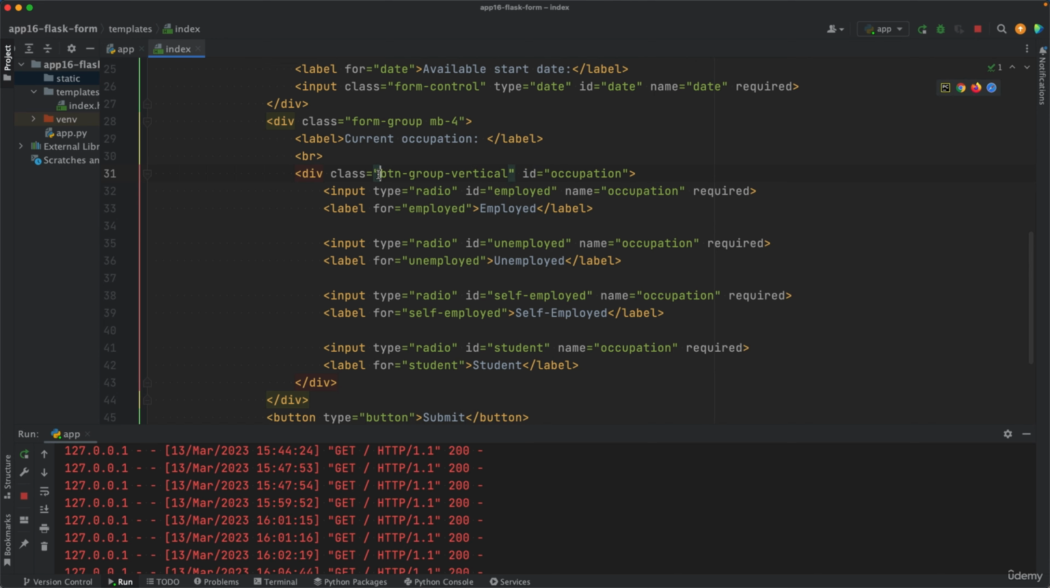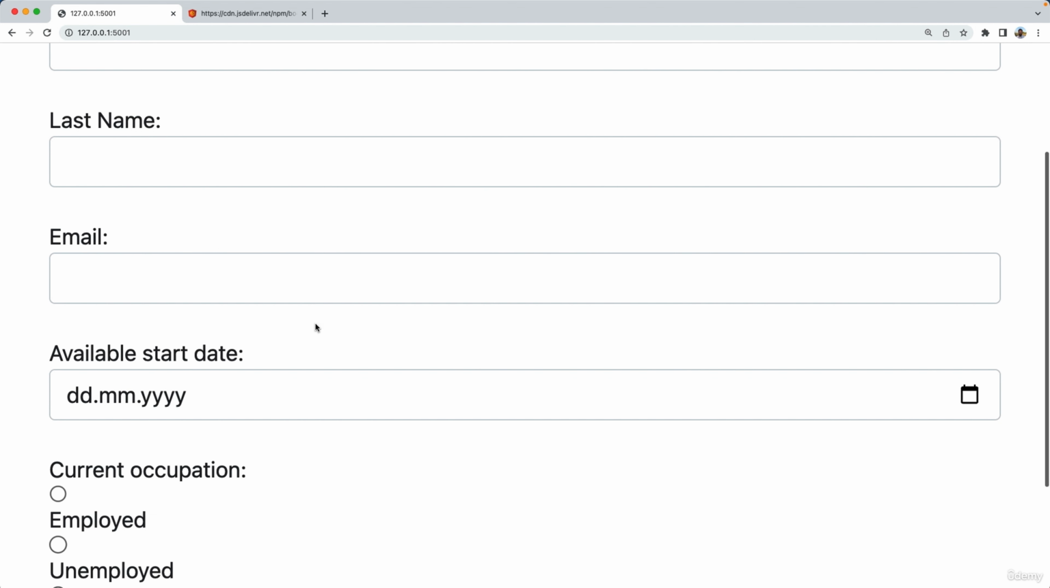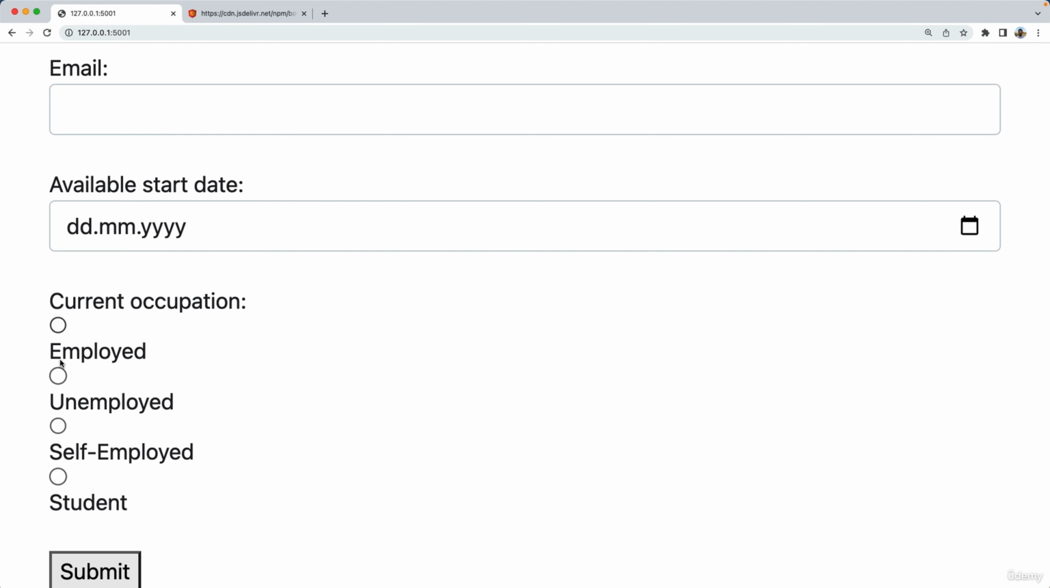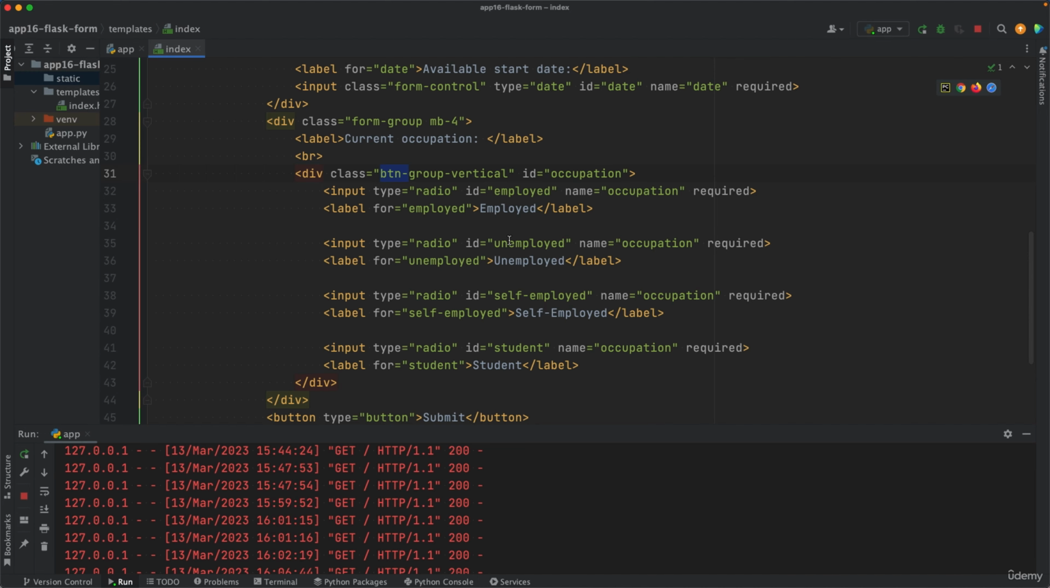Oh, in quotes. So btn-group-vertical. And if you refresh the page now, you will be able to see the buttons stacked vertically. However, the labels are down here, so let's improve that further. You want to go to the first input element of the first radio button, and you want to add a class of btn-check space form-control. So two classes, btn-check and form-control.